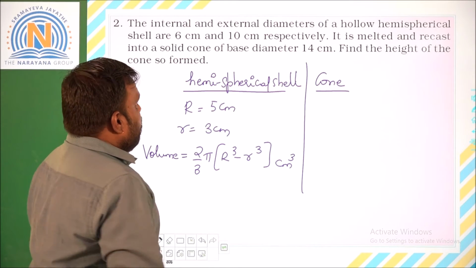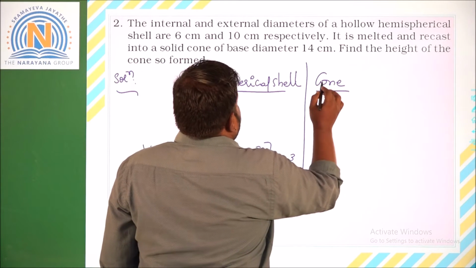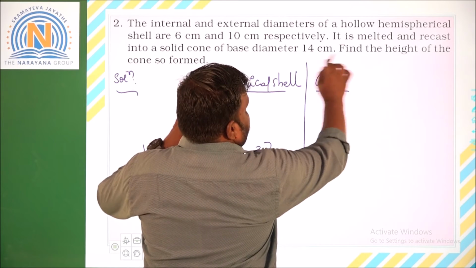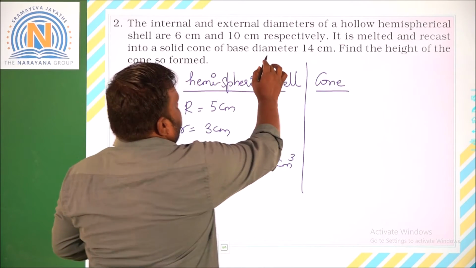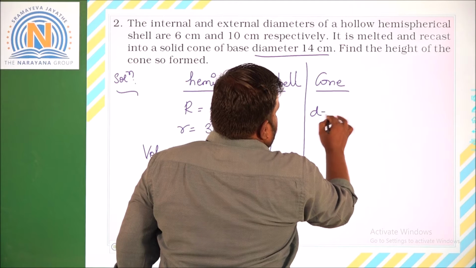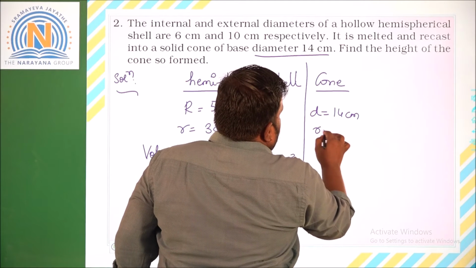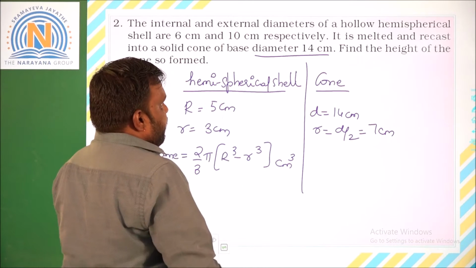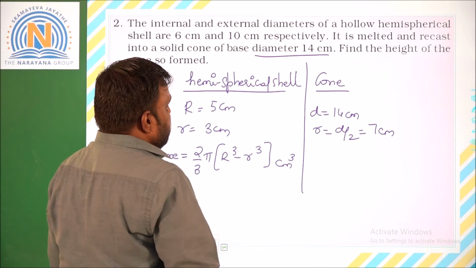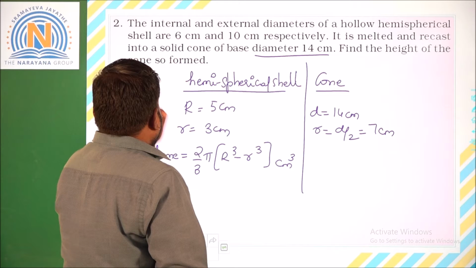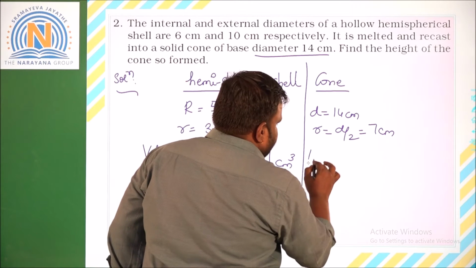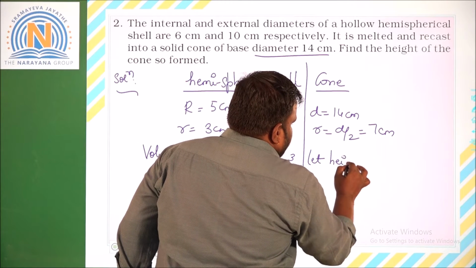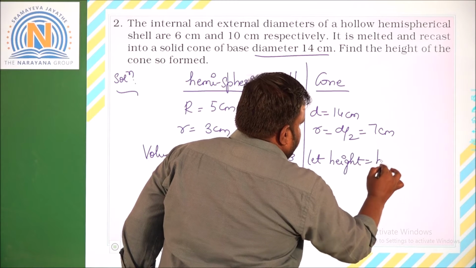Now when you go to the cone part, it is melted and recast into a solid cone of base diameter 14. So D is equal to 14 centimeters, R is equal to D by 2, that is 7 centimeters. Here we got the R value 7 for the cone. Now let the height of the cone be h centimeters.